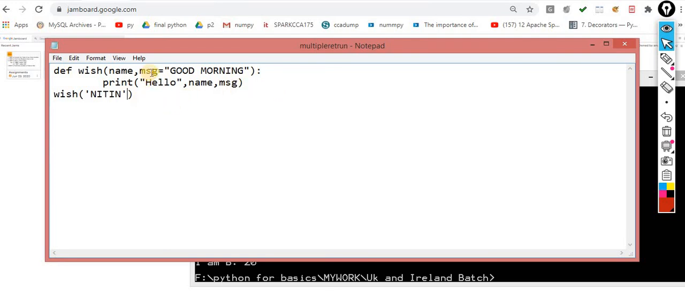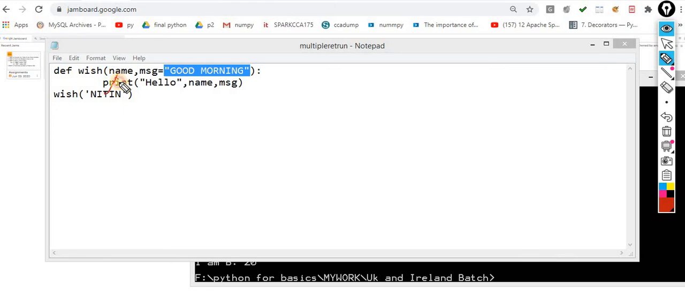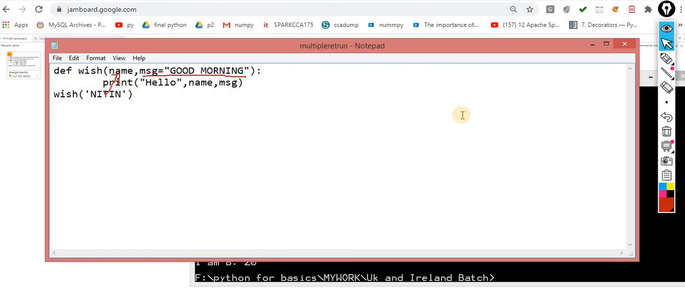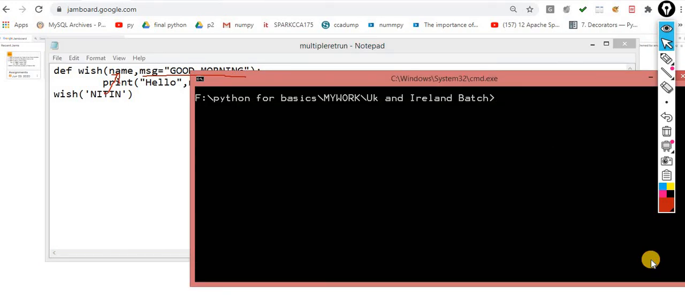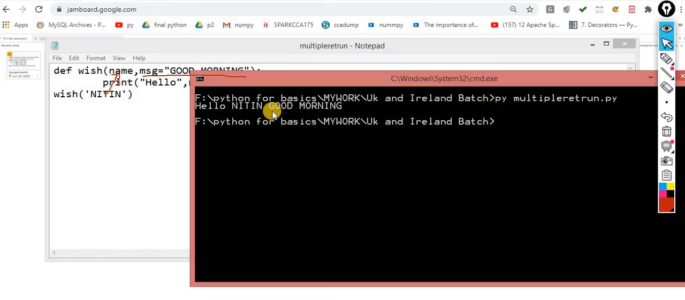I am not passing anything for the message. By default, this is the default variable. Now with this default argument, automatically good morning will appear on the screen. I didn't supply anything over here. I just supplied the name. This name is allocated over here, and for this message, automatically you will get good morning. So let me execute it. Now you can check it out. Hello Nitin, good morning. So this is the funda.